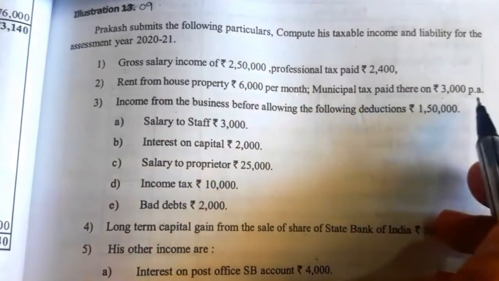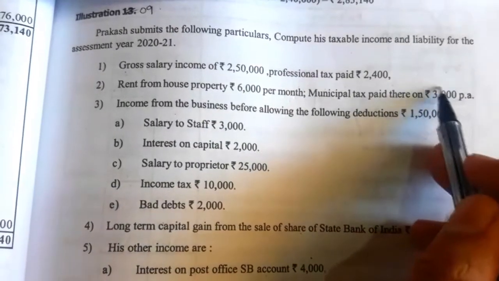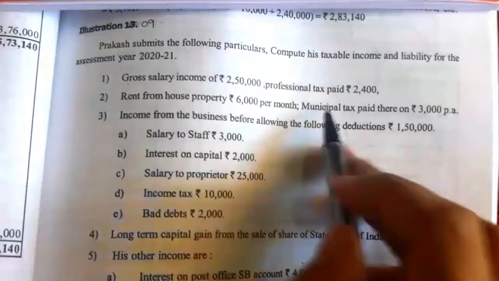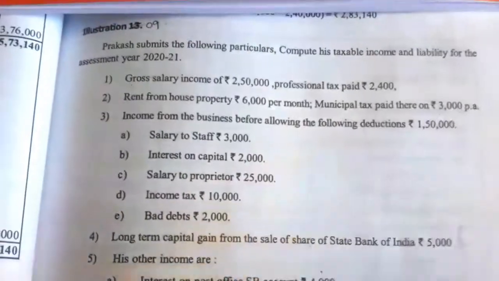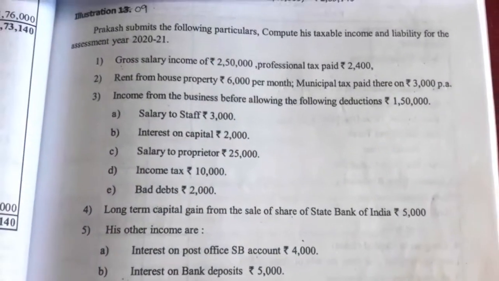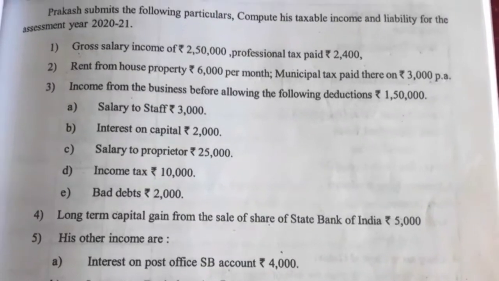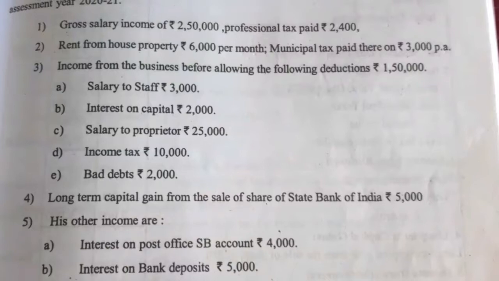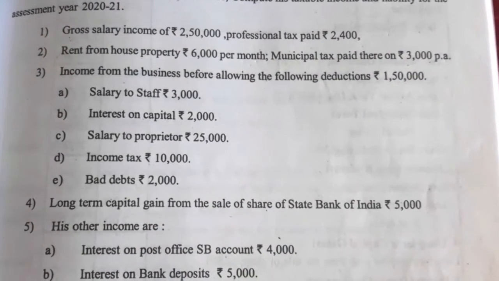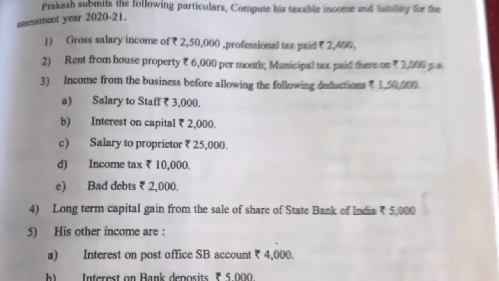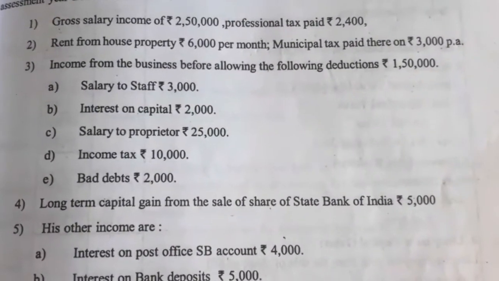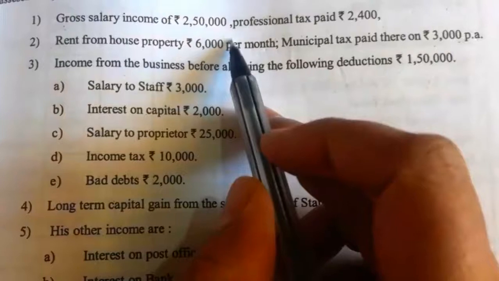If municipal tax paid is given, then we have to deduct it. So municipal tax paid 3,000 per annum is given. We deduct this from gross annual value, so we arrive at annual value. From annual value we can deduct two deductions: standard deduction at 30% and interest on housing loan. Standard deduction at 30% you can take, and interest on housing loan is not given in this question, so nil. So the balance is the taxable income from house property.